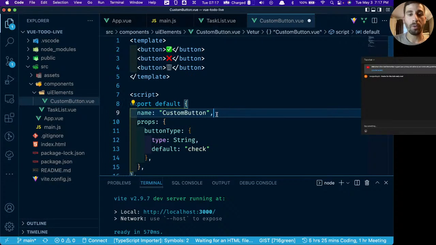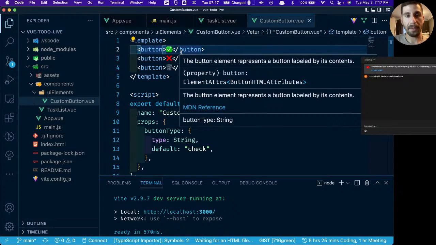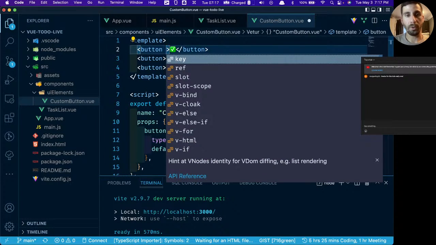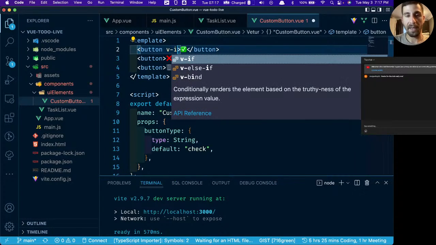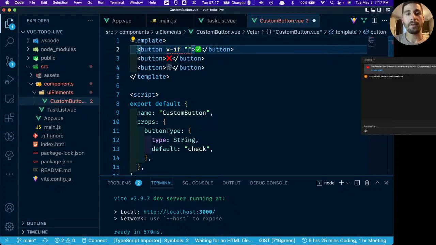Okay, so what we're going to do from here is add some v-if statements. So let's say v-if, which is a new one. This is going to work the same way that an if/else statement will work in JavaScript normally. We're going to say v-if button type equals check. Then we want to show this button.